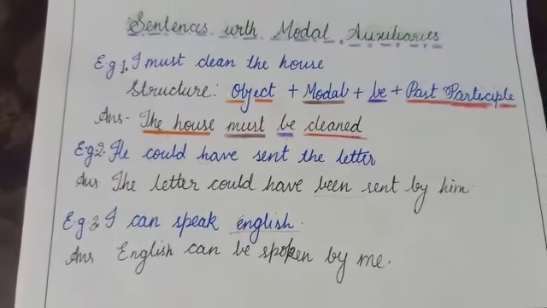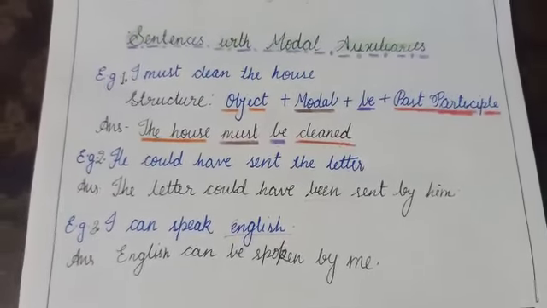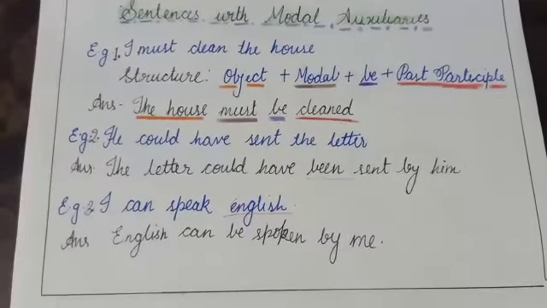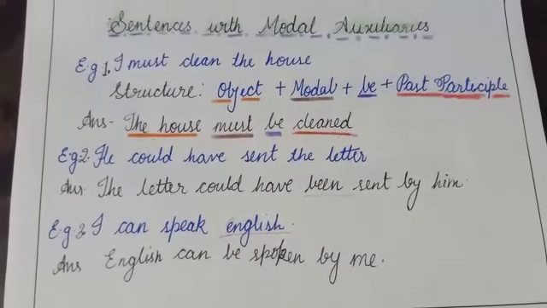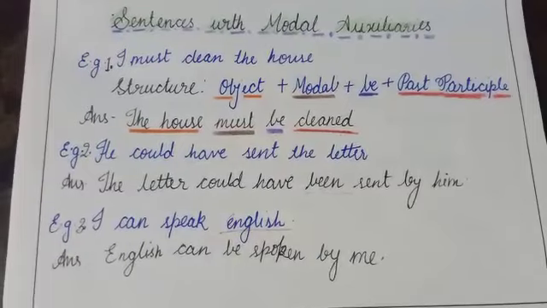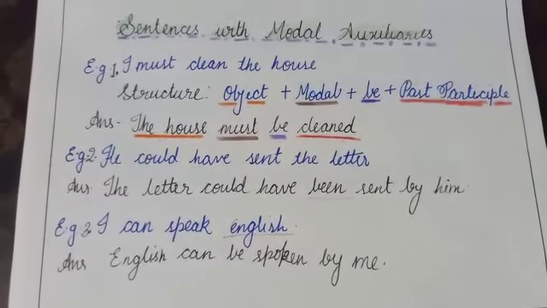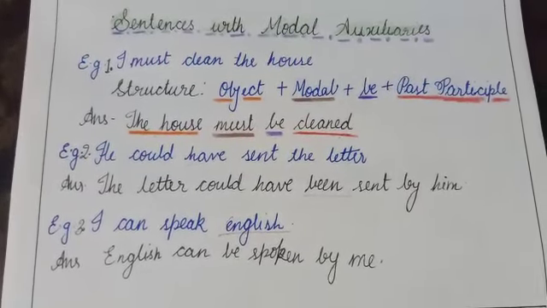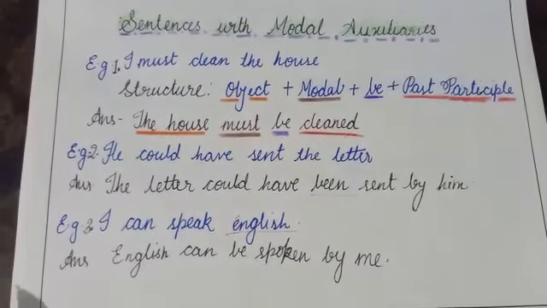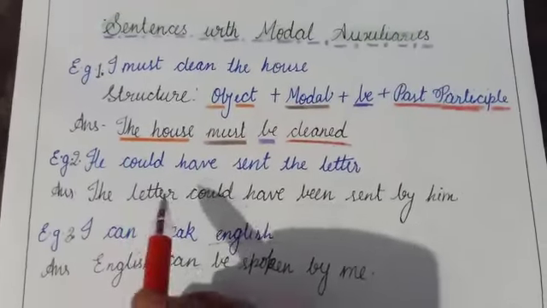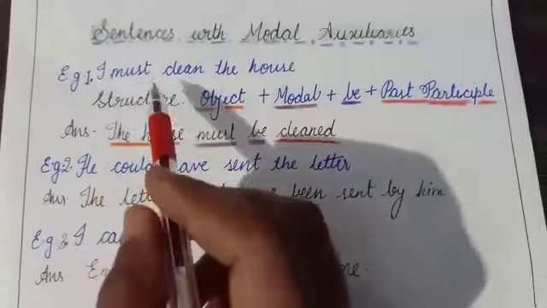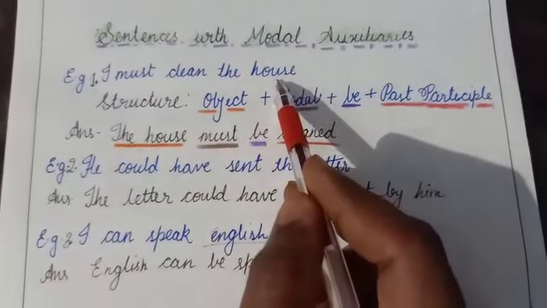Now the sentences with modal auxiliaries. Modal auxiliaries are the words like can, could, may, might, shall, should, need, must, dare and dare not, etc. These sentences are changed with a particular structure. For example, I must clean the house.